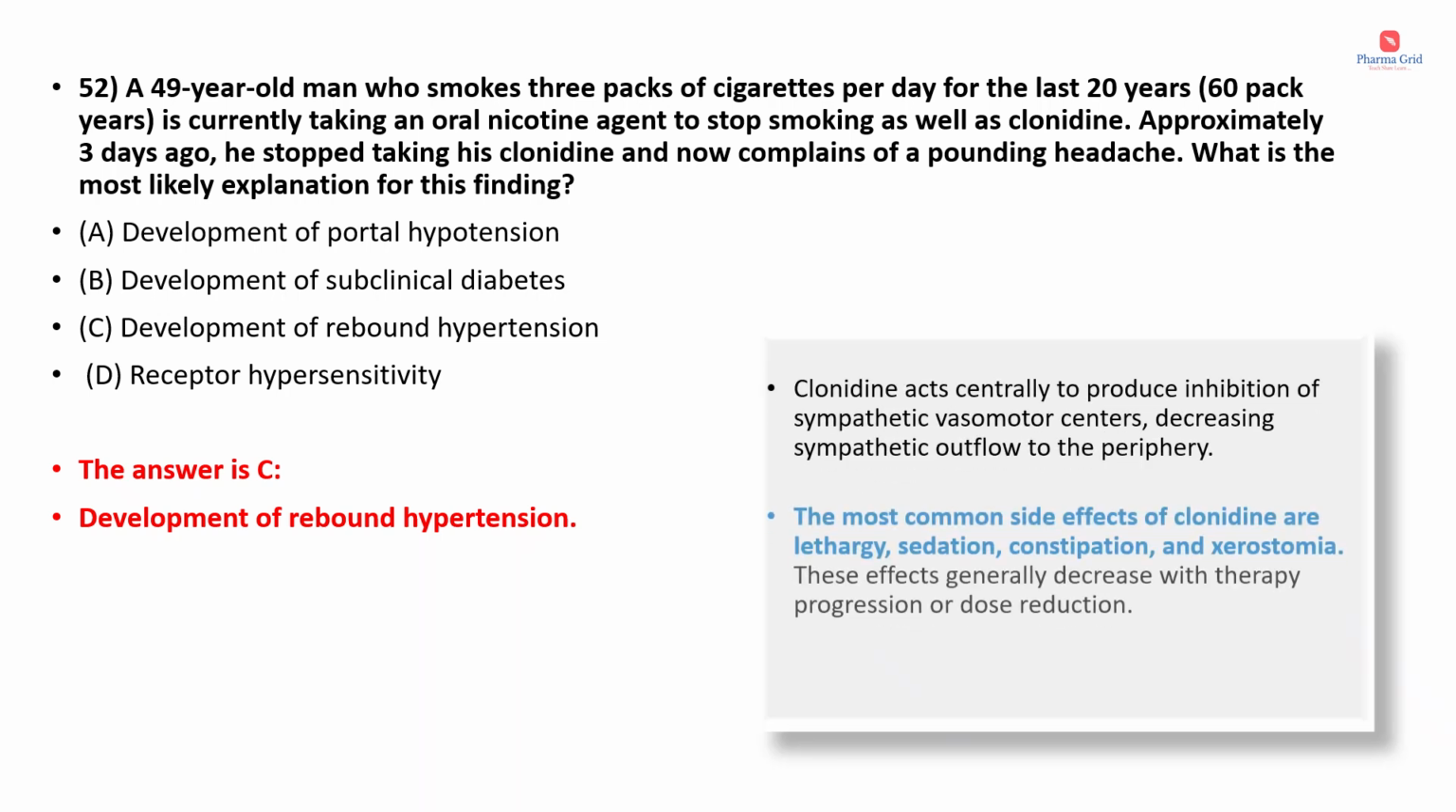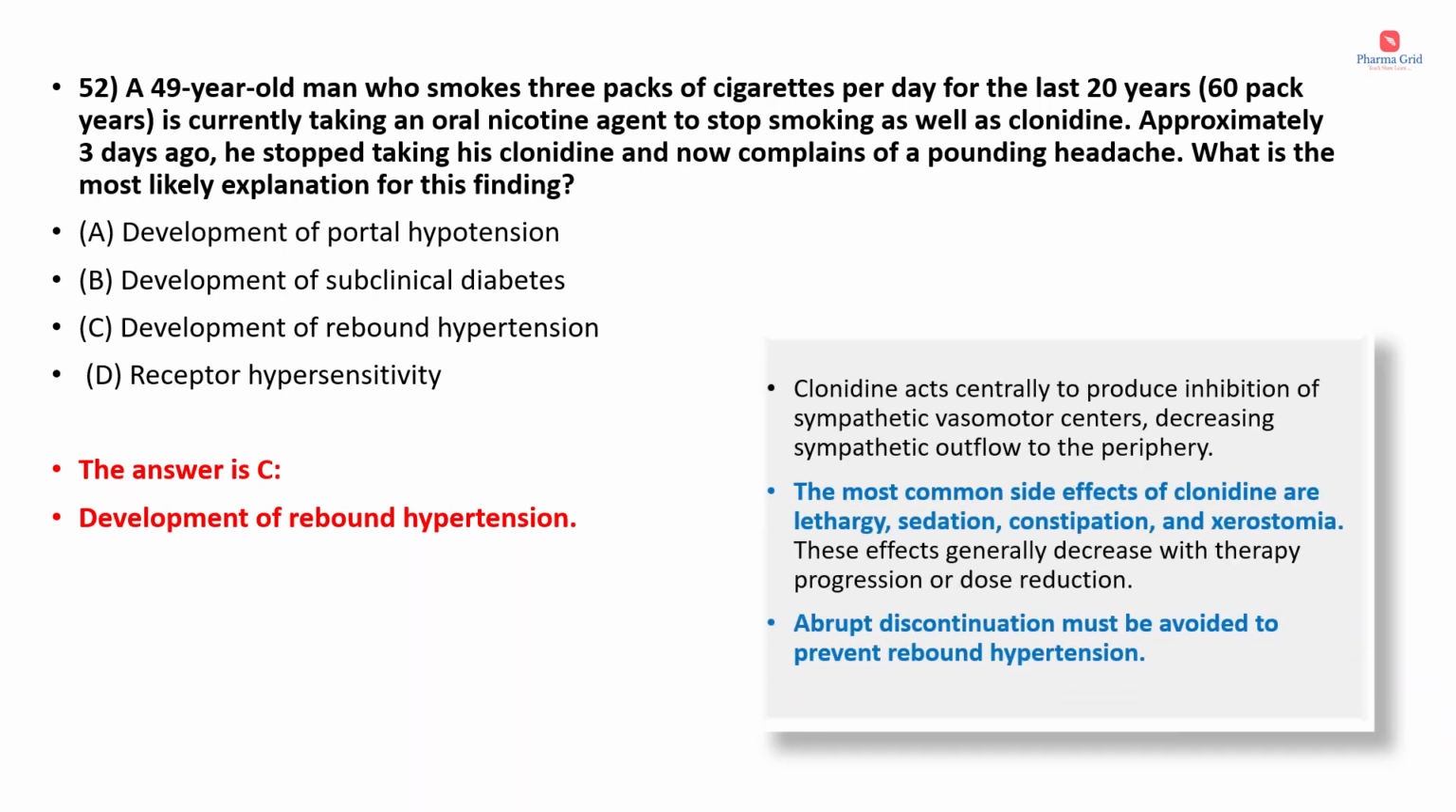So here the patient is taking clonidine. Clonidine acts centrally to produce inhibition of sympathetic vasomotor centers, decreasing sympathetic outflow to the periphery. The most common side effects of clonidine are lethargy, sedation, constipation, and xerostomia. Xerostomia means dry mouth. These effects generally decrease with therapy progression or dose reduction. Abrupt discontinuation must be avoided to prevent rebound hypertension.